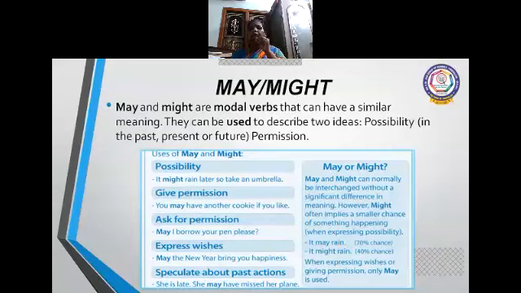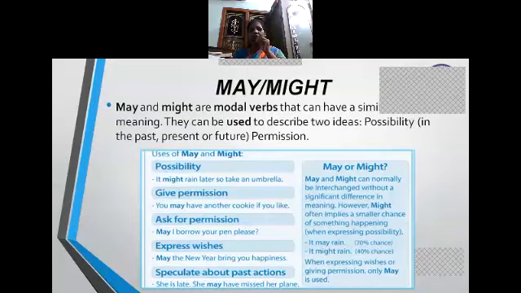However, might often implies a smaller chance of something happening when expressing possibility. It may rain means there is a 70% chance of rain. It might rain means there is a 40% chance. So may implies a greater chance, but might implies a smaller chance.